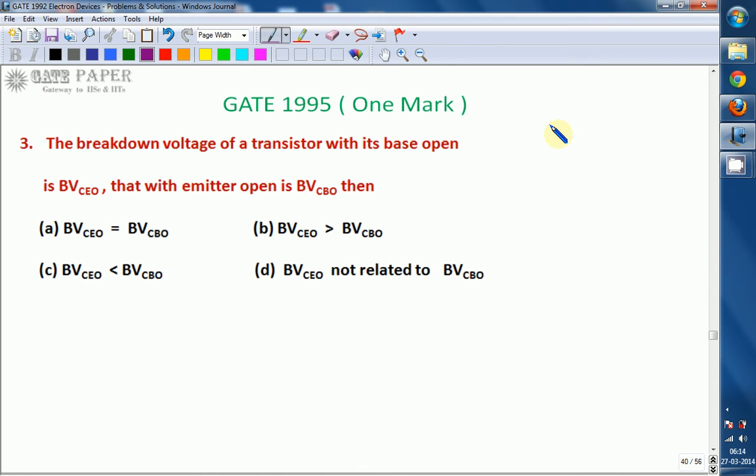We are discussing the GATE 1995 ECE paper, and this is one more question related to electronics. The breakdown voltage of a transistor with its base open is BVCEO, and that with emitter open is BVCBO. Then the relation between these two: A, both may be equal; B, BVCEO greater than BVCBO; C, BVCEO less than BVCBO; D, not related. The correct option for this one is C.